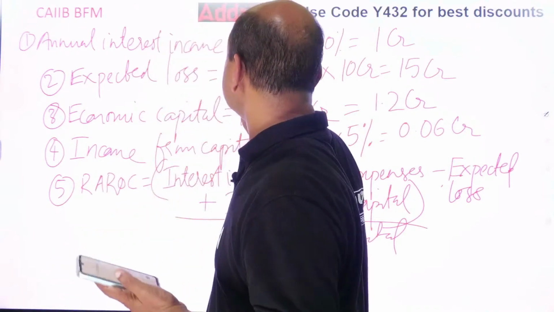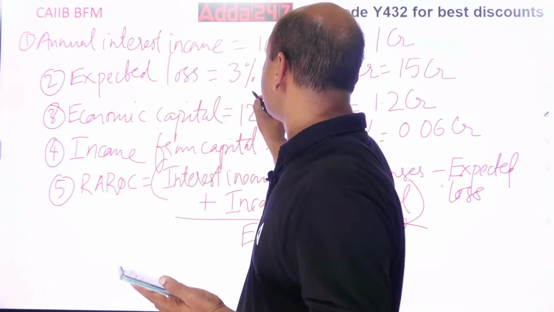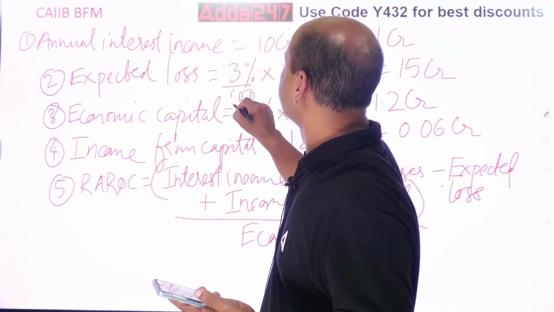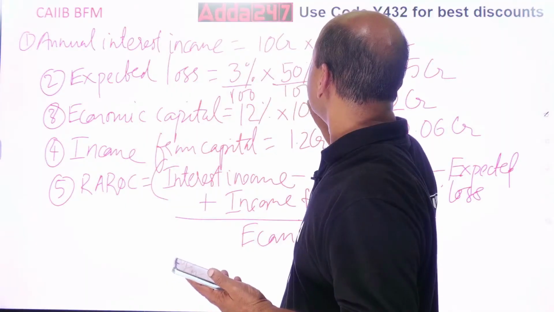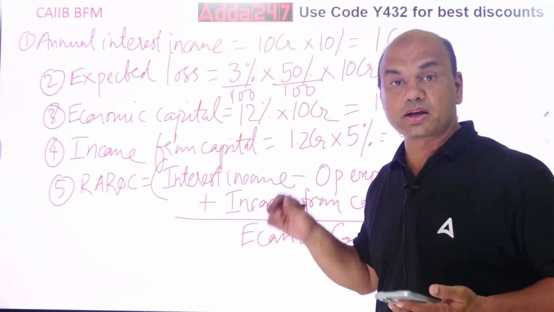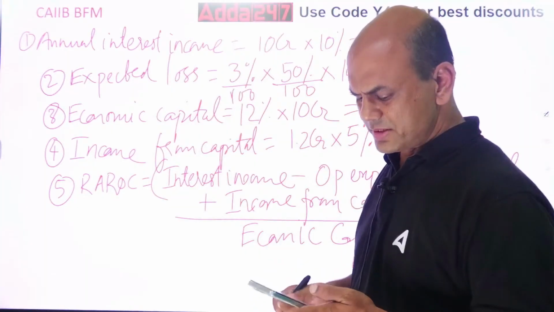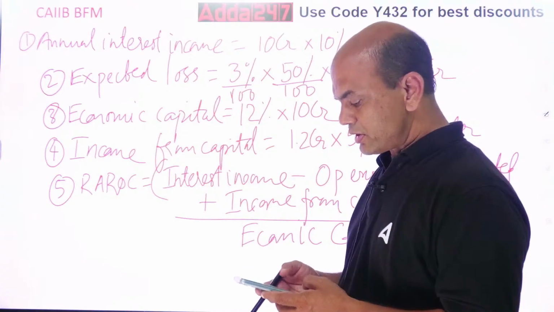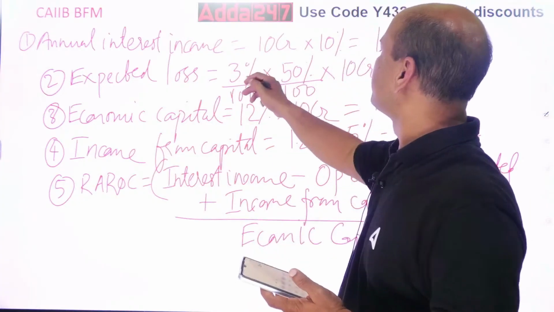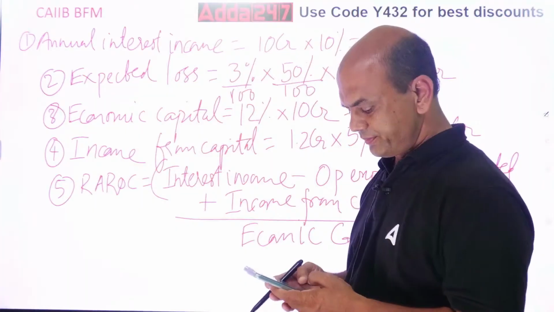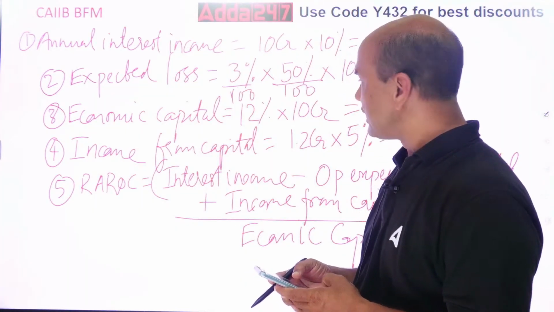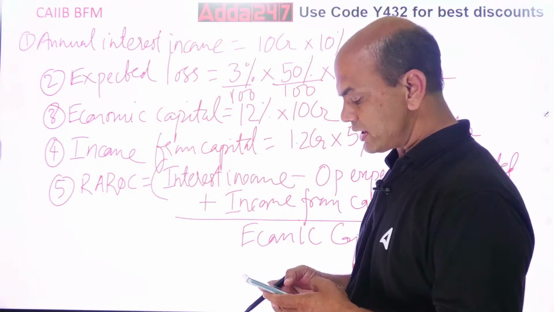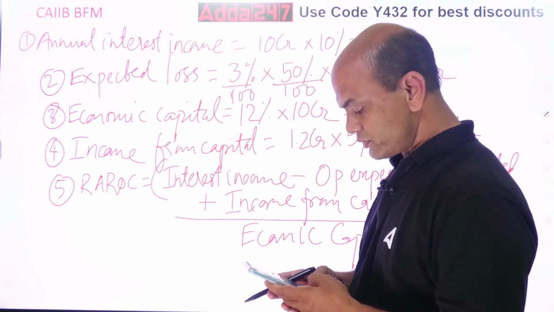Okay. What is this? 3%. Percent means 3 upon 100, and 50% means 50 upon 100. Now you'll get a different figure. That's what I was wondering. So 3 into 50, 150, right? 150 upon, how many zeros? 4 zeros.